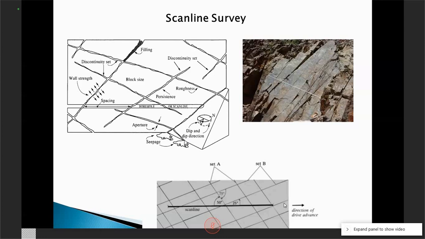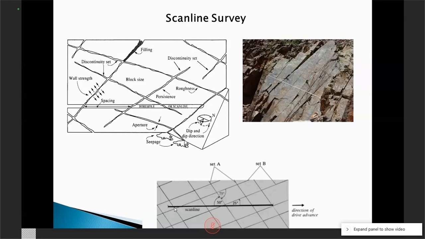Joint spacing. Which one? Joint spacing. I didn't hear. Also, joint spacing. Yes, one is joint spacing, but joint spacing is this. Joint spacing will be this.